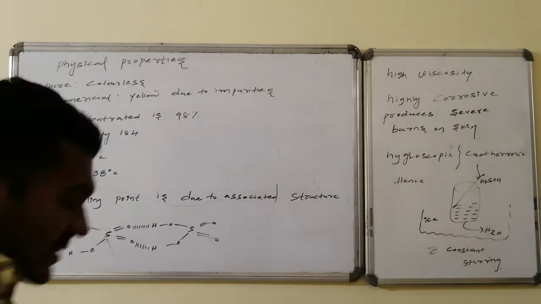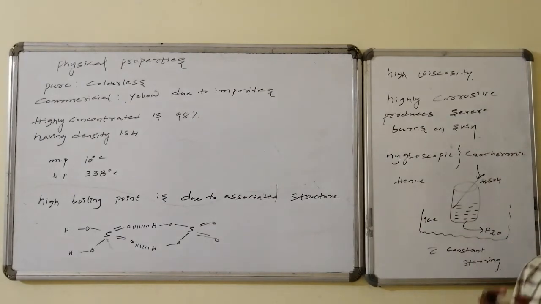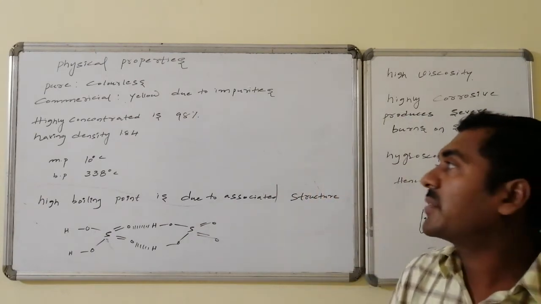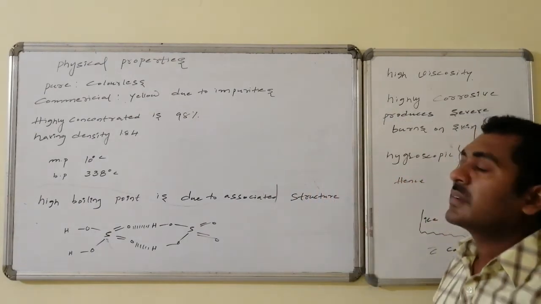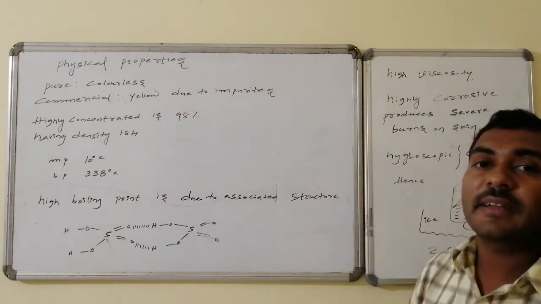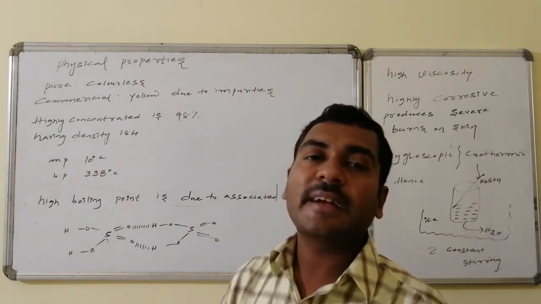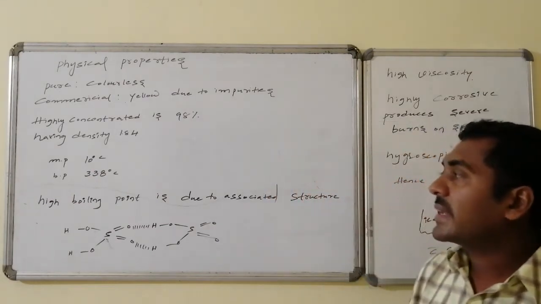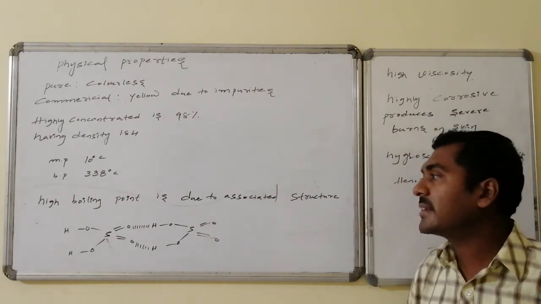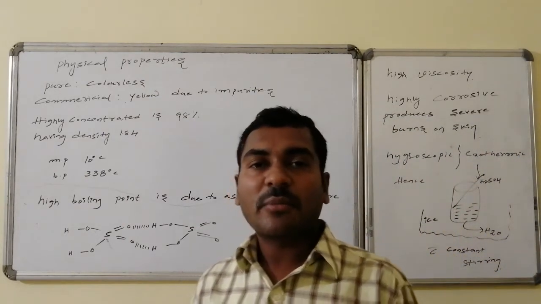Let us go for the physical properties of sulfuric acid. Pure sulfuric acid is colorless, whereas commercial sulfuric acid has some impurities, due to which it is yellow in color. Highly concentrated sulfuric acid is available up to 98% purity. It has a high density of 1.84, a melting point of 10 degrees centigrade, and a boiling point of 338 degrees centigrade. The high boiling point, high density and high viscosity are maintained by sulfuric acid.